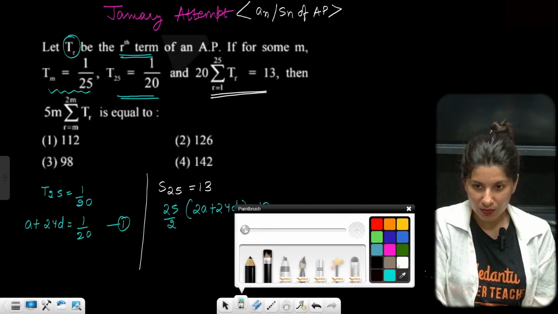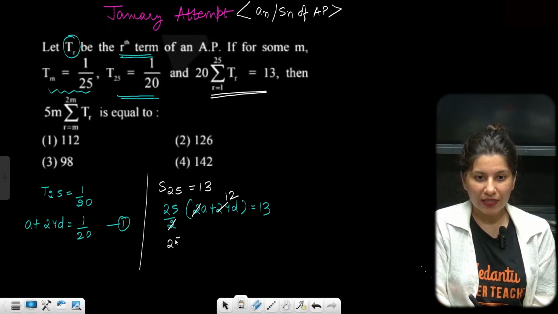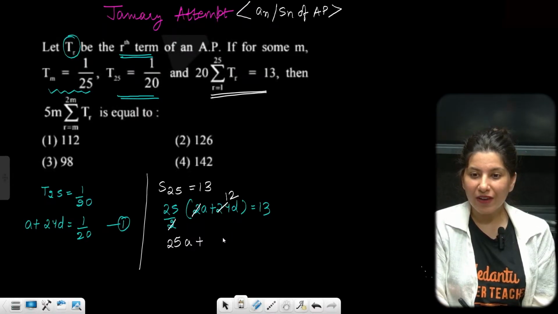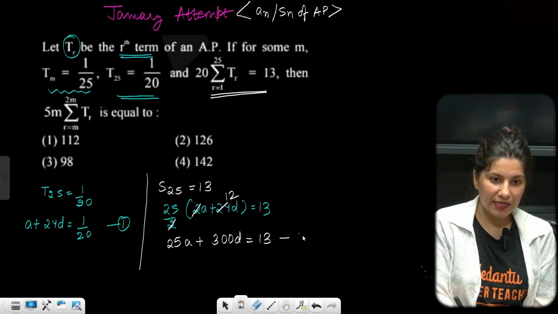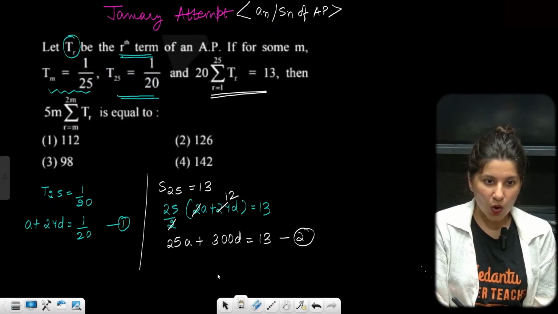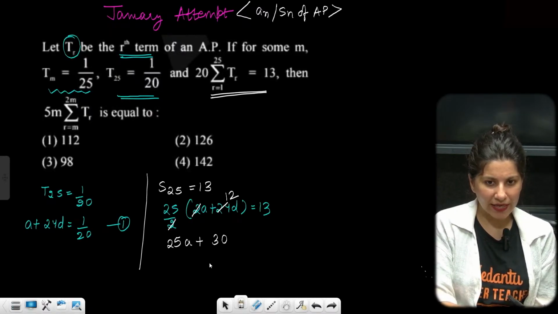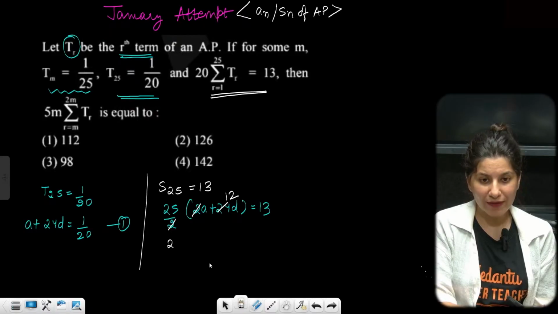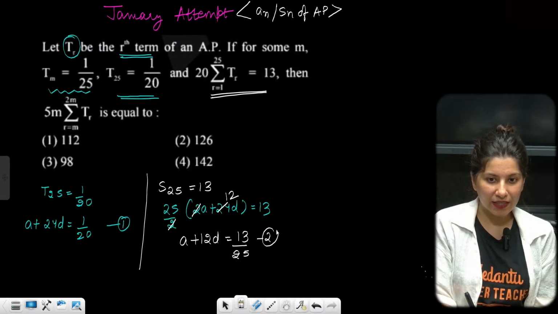So 2 cancels, giving 25A plus 25 into 12D, that is 300D, equals 13. Or rather than multiplying 25 inside, A plus 12D is 13 upon 25. This is the second equation.